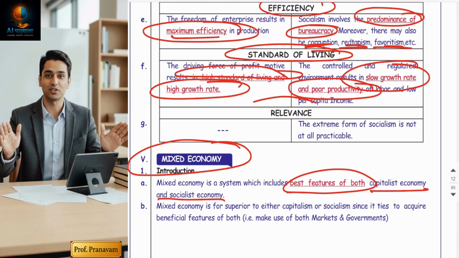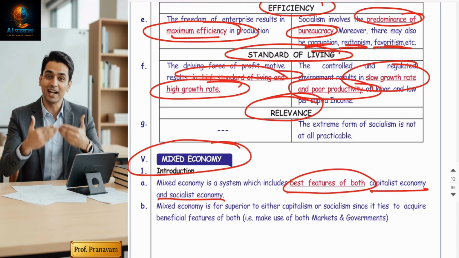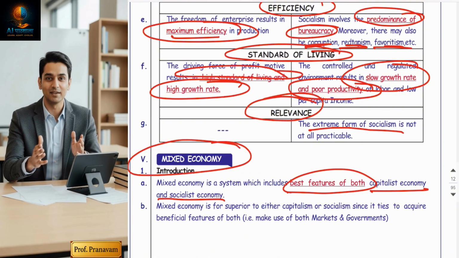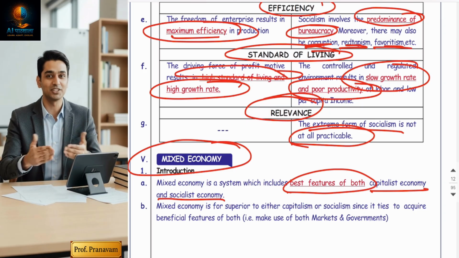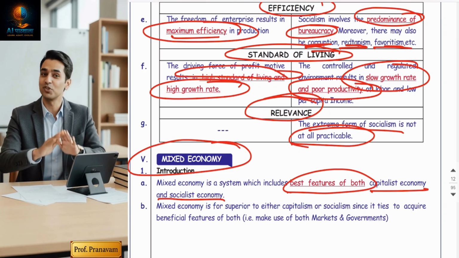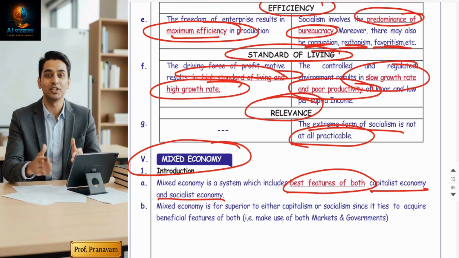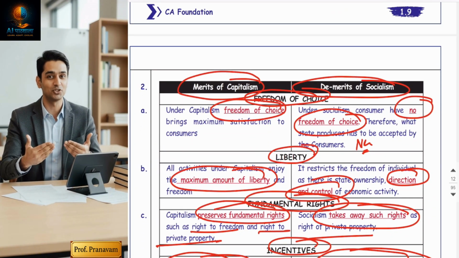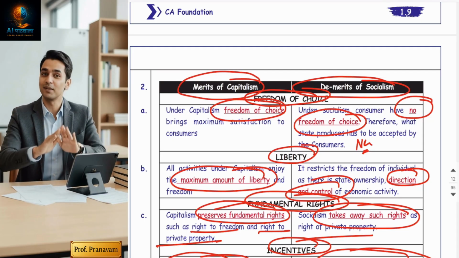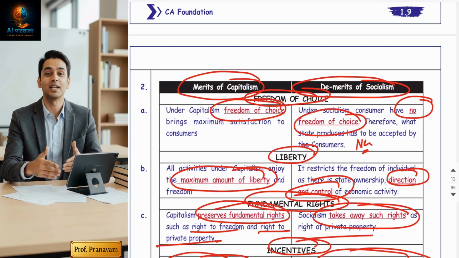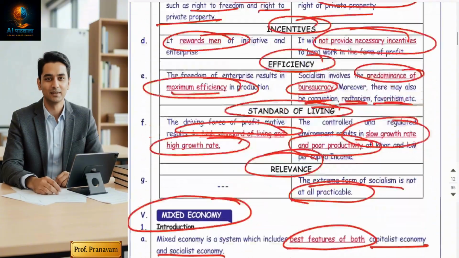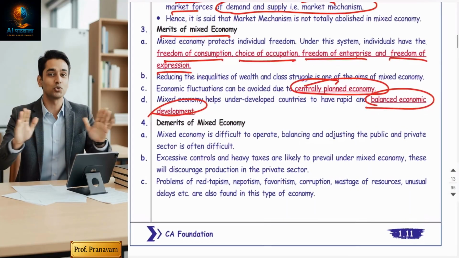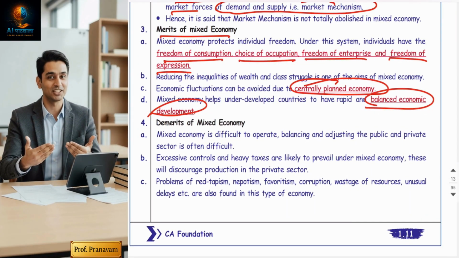So guys, is socialism relevant now? So friends, it is suggested that an extreme level of socialism in the country is not at all practicable. It is disadvantageous because growth will not be there. Hence, I can say, guys, capitalist and socialist have their own advantages and disadvantages. Means both economies are not perfect. So the best economy is, I can say, the mixed economy. But yes, even it has its own advantages and disadvantages.